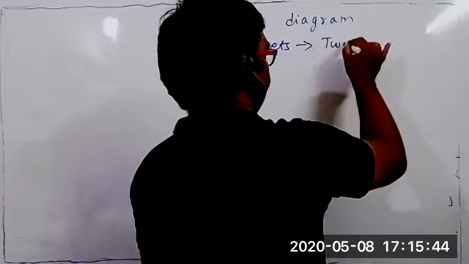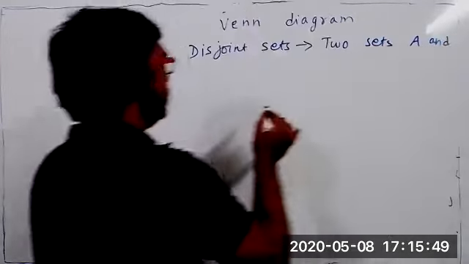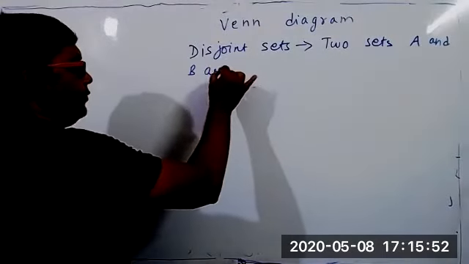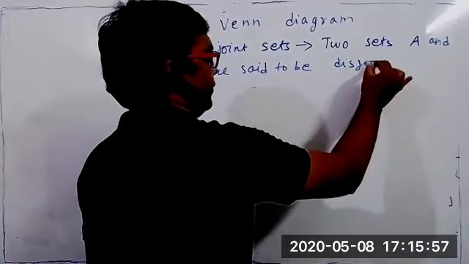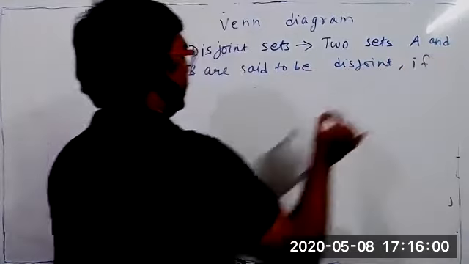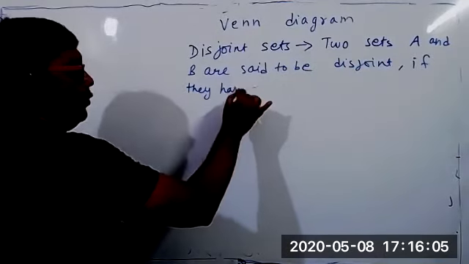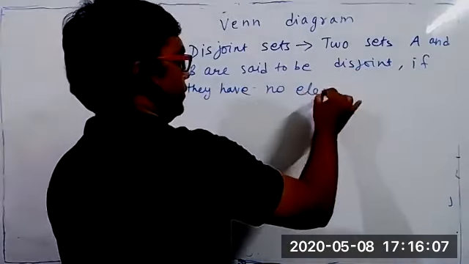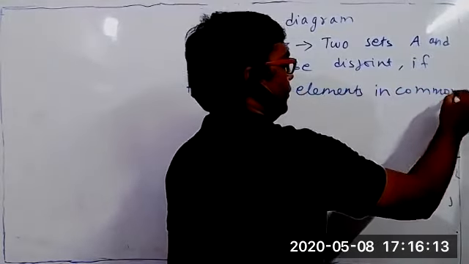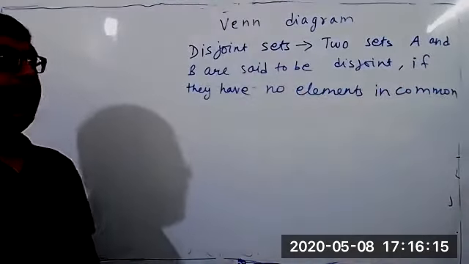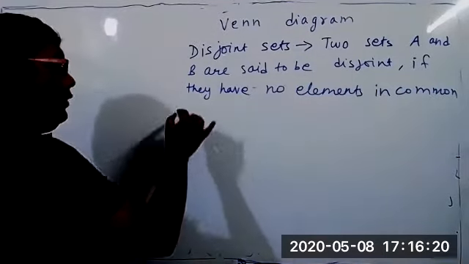Two sets A and B are said to be disjoint if they have no elements in common.